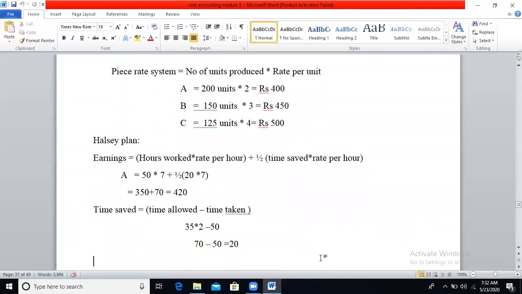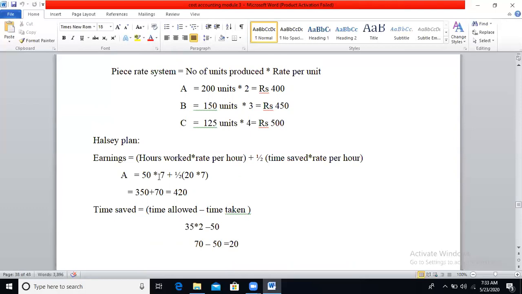So for worker A, time taken is 50 hours into rate per hour is 7. You need to calculate time saved. How will you calculate time saved? Standard time allowed minus time taken. Here 35 is the standard time for 100 units. In order to calculate standard time for 200 units, 200 divided by 100 units, you will get 2. So 35 into 2 is 70, minus time taken 50. So time saved will be 20.